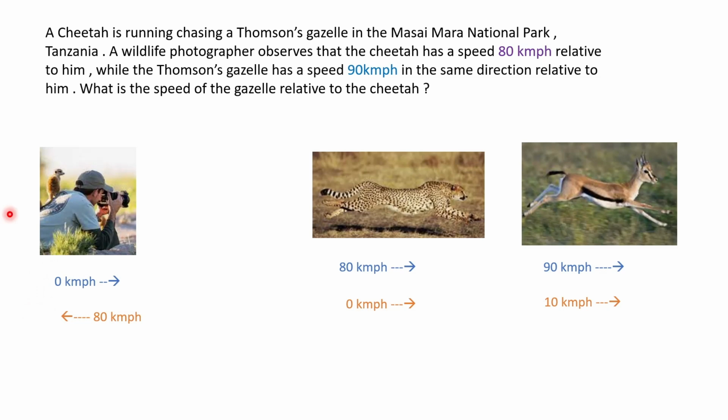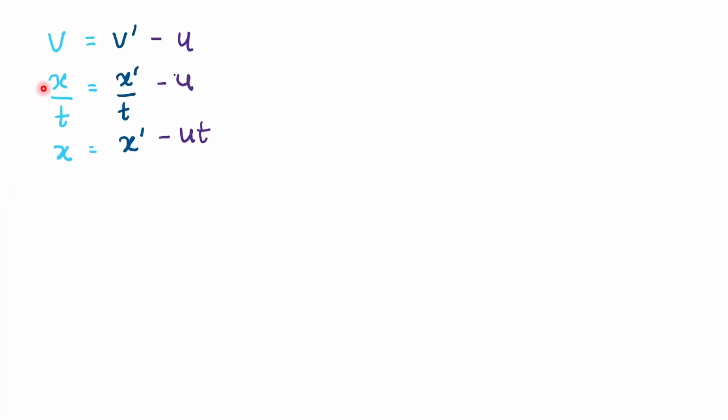But we know that velocity is nothing but distance traveled divided by time taken. So if two observers measure two different values for the velocity of the same object, either they are measuring different values for the distance traveled by the object, or they are measuring different values for the time taken, right? So remembering that velocity is nothing but distance traveled divided by time taken, we can do a little bit of mathematics, multiply the whole thing by time, and reach this conclusion.